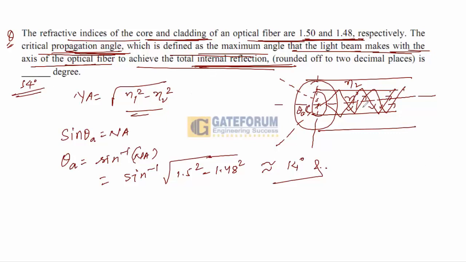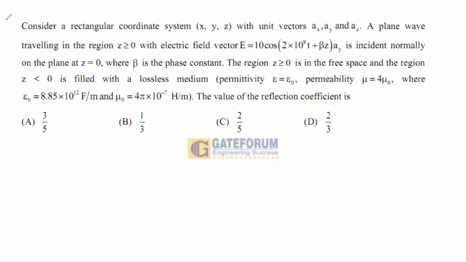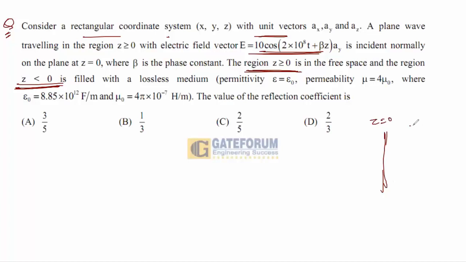Now come to the next question. For this rectangular coordinate system, the electric field is given, for z greater than or equal to 0 and for z less than or equal to 0. Let's say this is z equal to 0, this is z greater than or equal to 0, and this is z less than 0. This is mu equal to 4 mu naught, epsilon equal to epsilon naught. This is mu equal to mu naught, epsilon equal to epsilon naught.